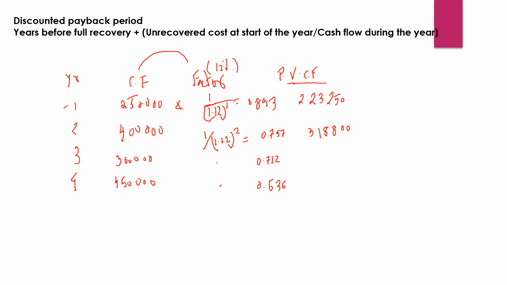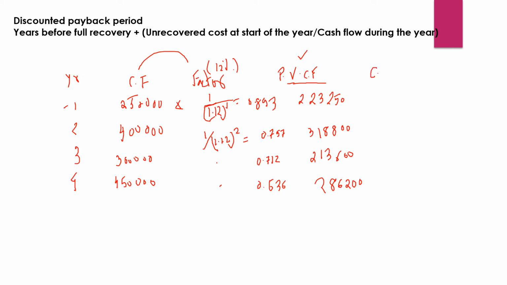Okay, and 3 lakh into 0.712 is 2,13,600. Yes, and this one will be 4,50,000 into 0.636, it is 2,86,200, right? So this is the present value of the cash flows, but again we will have to find out